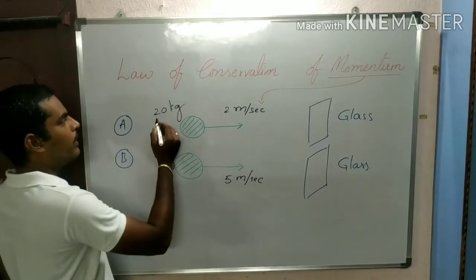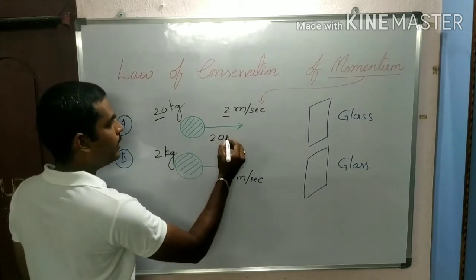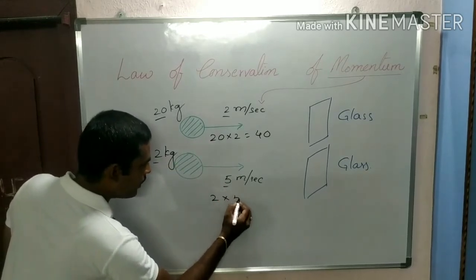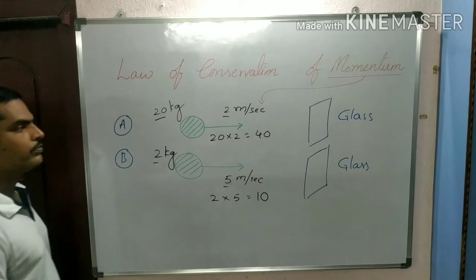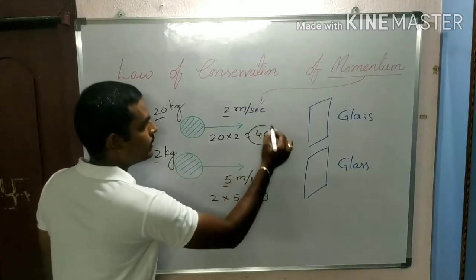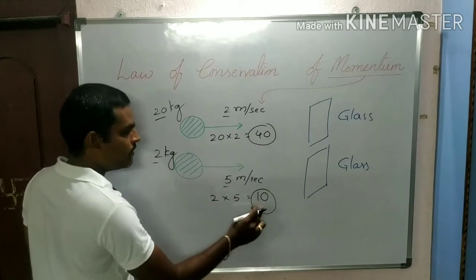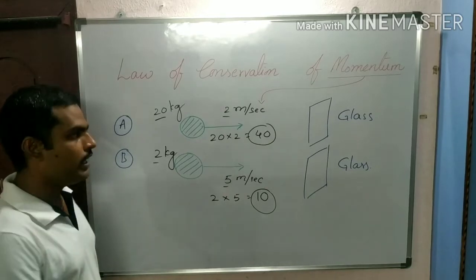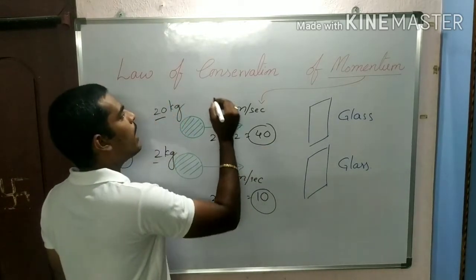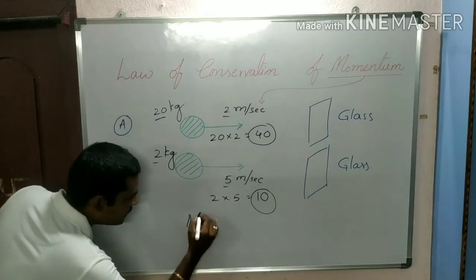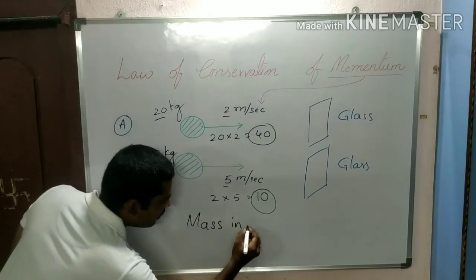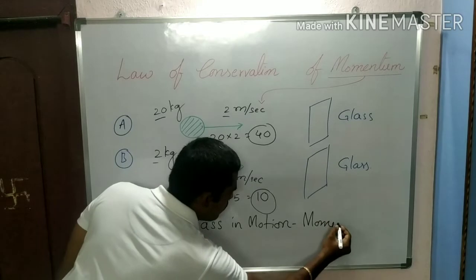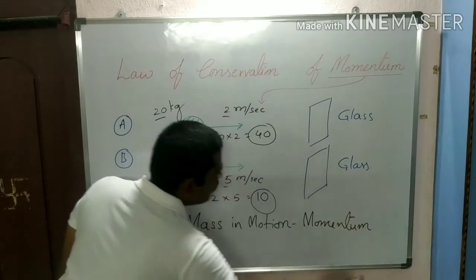Let us see the product of mass and velocity. 20 into 2 equals 40, and 2 into 5 equals 10. So what are this 40 and this 10? They indicate the strength they have in their motion. In simple terms, you can say it is mass in motion. That is nothing but momentum. Mass in motion is called momentum.